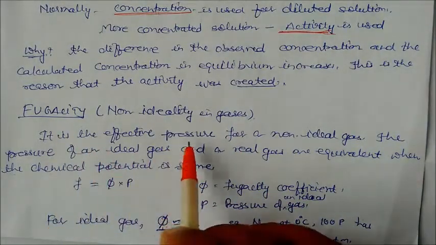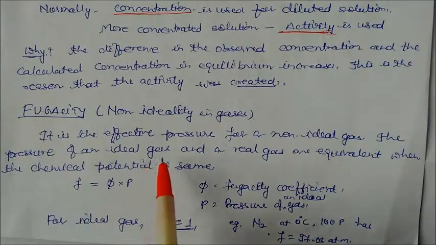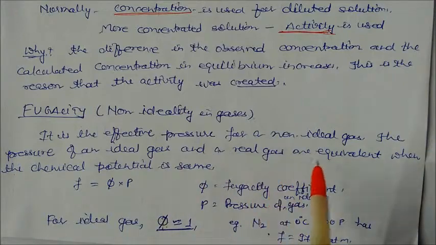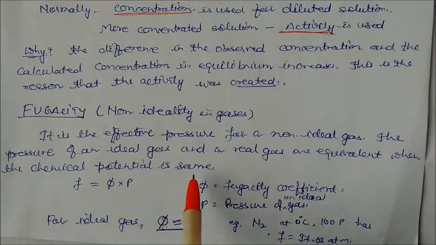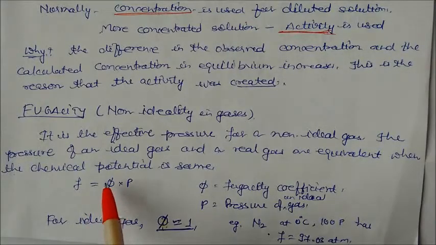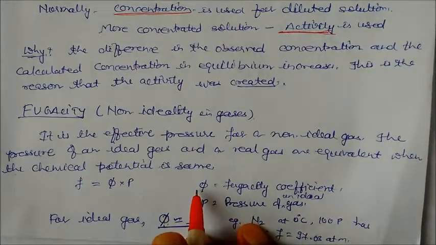Fugacity is the effective pressure for a non-ideal gas, and the pressures of the ideal gas and the real gas are equivalent when the chemical potential is the same. So we write fugacity is equal to phi into P, where phi is called the fugacity coefficient and P is the pressure of an ideal gas. For an ideal gas, the fugacity coefficient is always equal to 1.